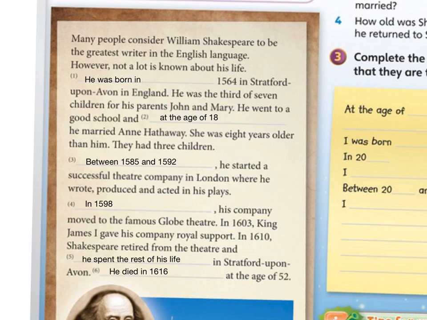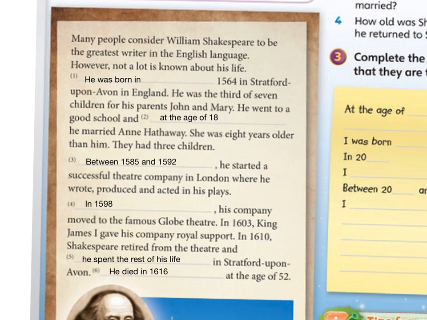Let's read it. Many people consider William Shakespeare to be the greatest writer in the English language. However, not a lot is known about his life. He was born in 1564 in Stratford-upon-Avon in England. He was the third of 7 children for his parents John and Mary. He went to a good school, and at the age of 18 he married Anne Hathaway. She was 8 years older than him. They had 3 children. Between 1585 and 1592, he started a successful theatre company in London, where he wrote, produced, and acted in his plays.